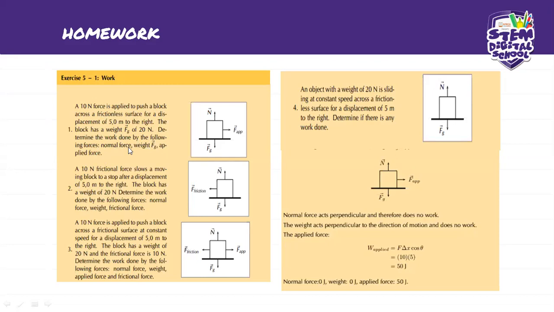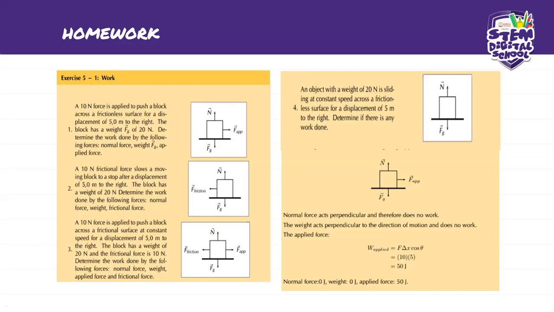Okay, so because this is our homework and I want you guys to do homework that you actually understand, I just wrote the answer to this one so that you can be able to do the rest. You can be able to do number 2, number 3, and number 4, which is what we're going to do tomorrow morning. I'm going to check your homework.